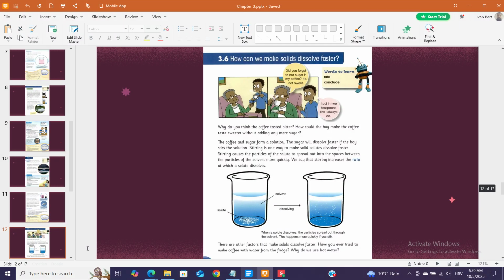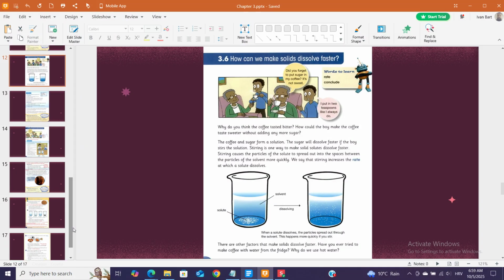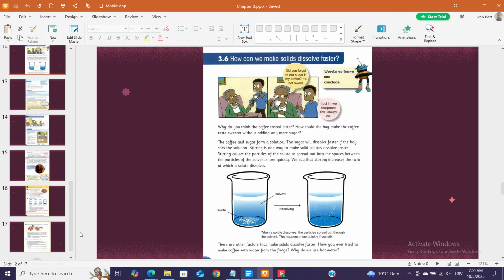3.6 How can we make solids dissolve faster? Did you forget to put sugar in my coffee? It's not sweet. Words to learn: rate, conclude. I put in 2 teaspoons like I always do. Why do you think the coffee tasted bitter? How could the boy make the coffee taste sweeter without adding any more sugar?